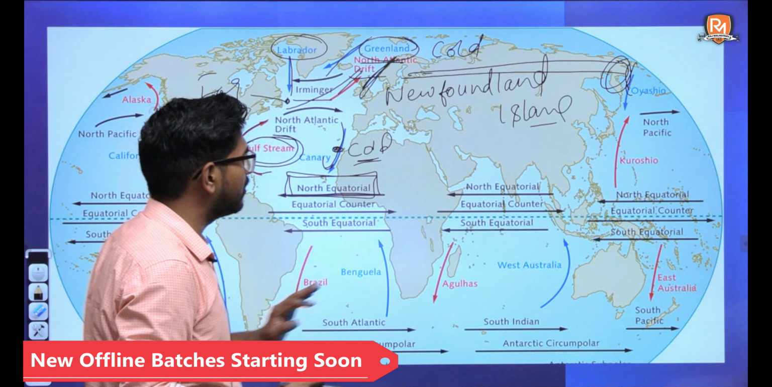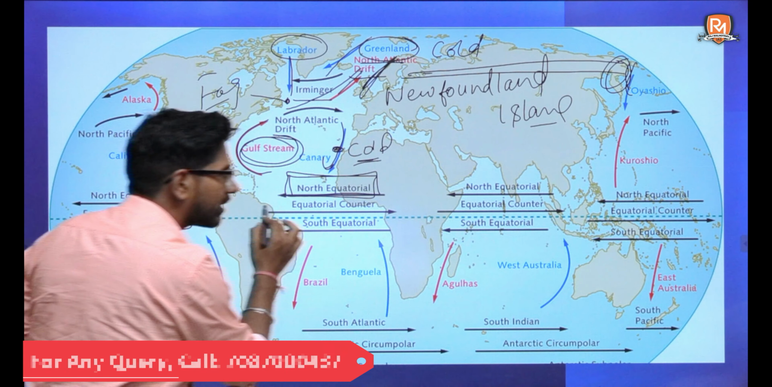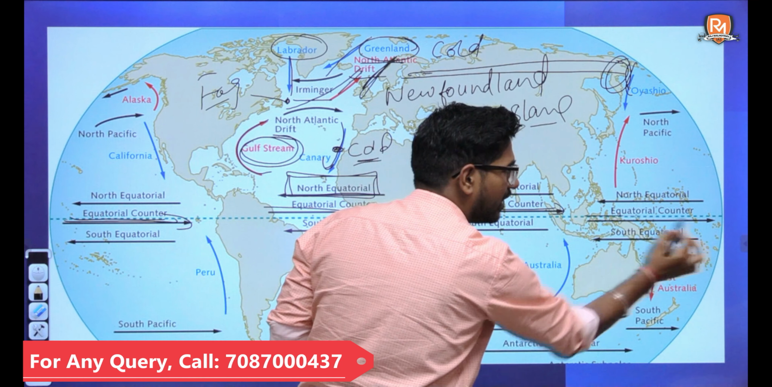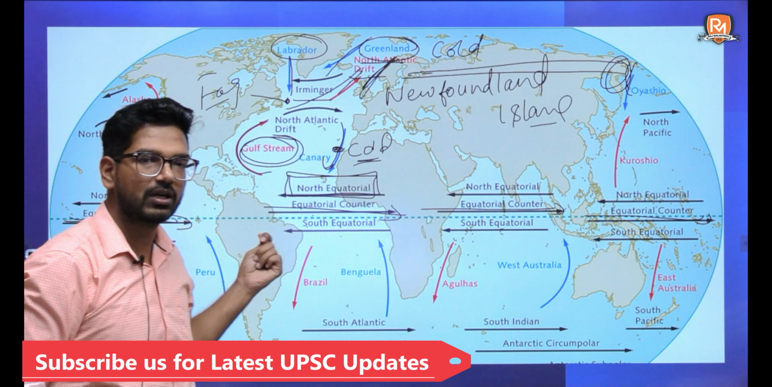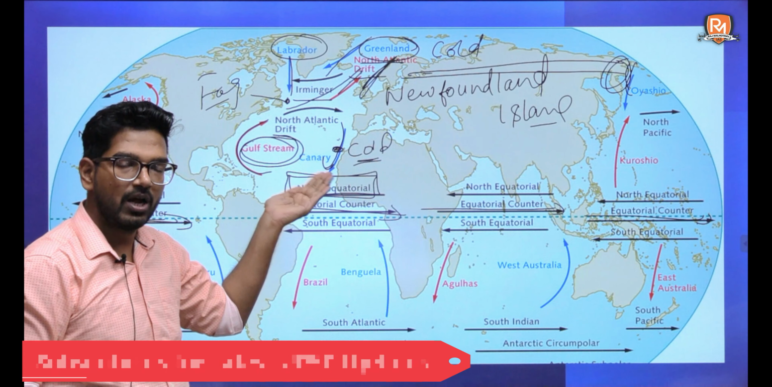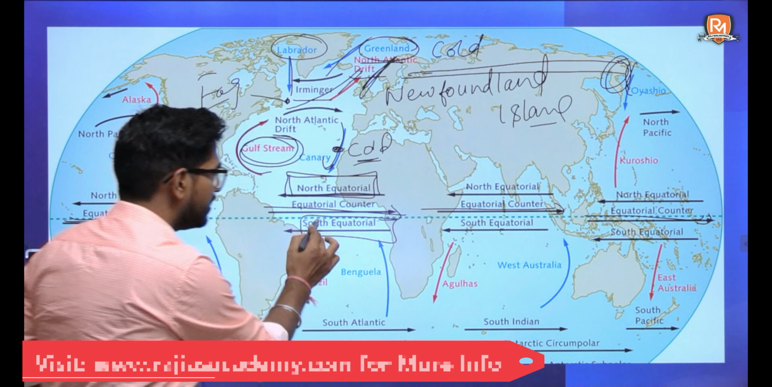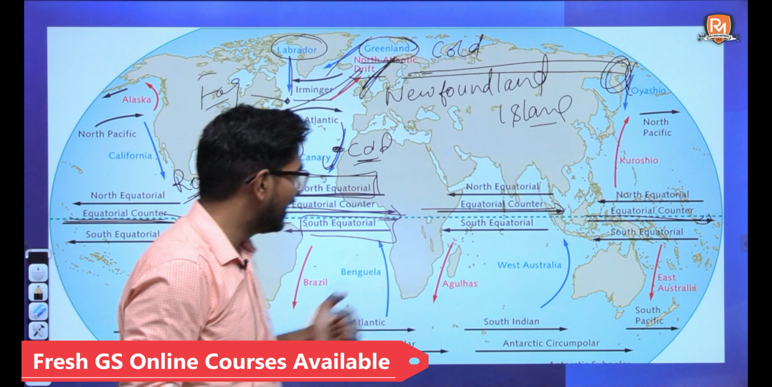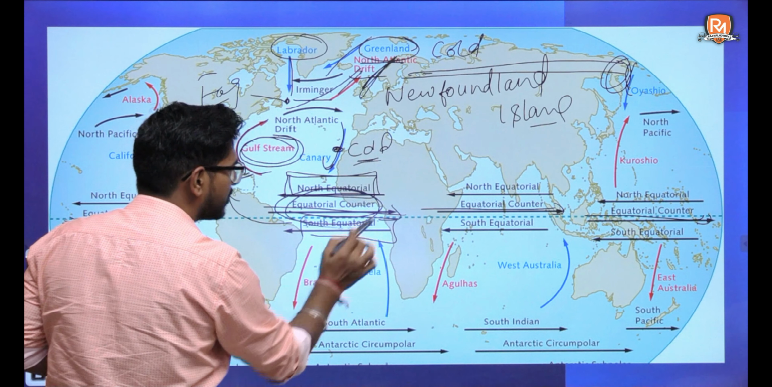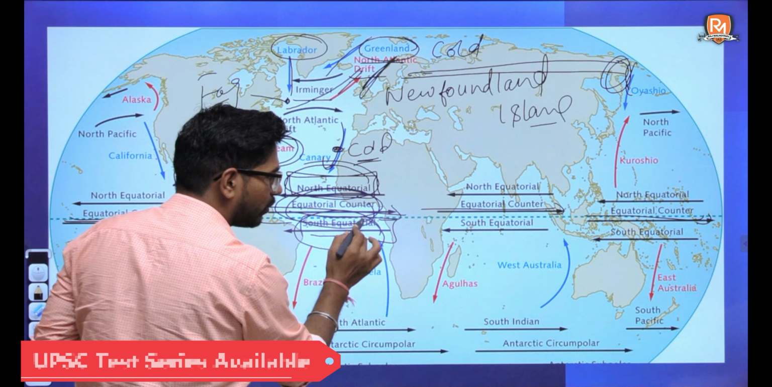And if we talk about this area, a counter current will move. That is the equatorial counter current. Just below these, we have the South Equatorial current, same as the North Equatorial current. These currents originate due to rotation of the earth, and the equatorial counter current originates as a response to these currents, both North Equatorial and South Equatorial.